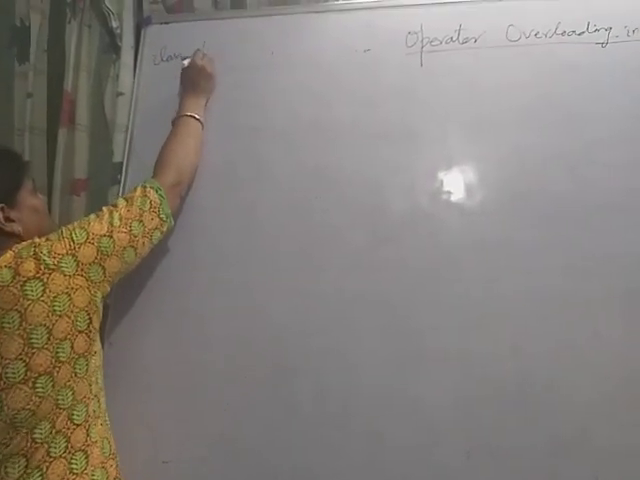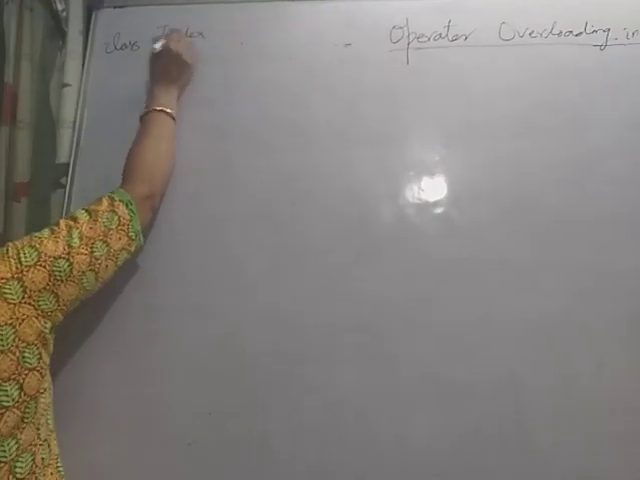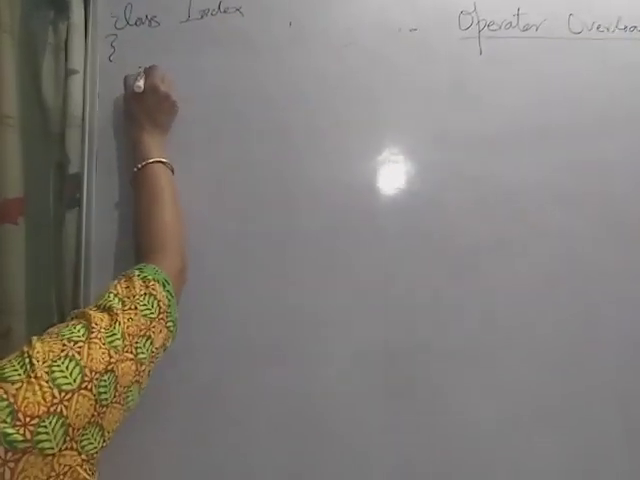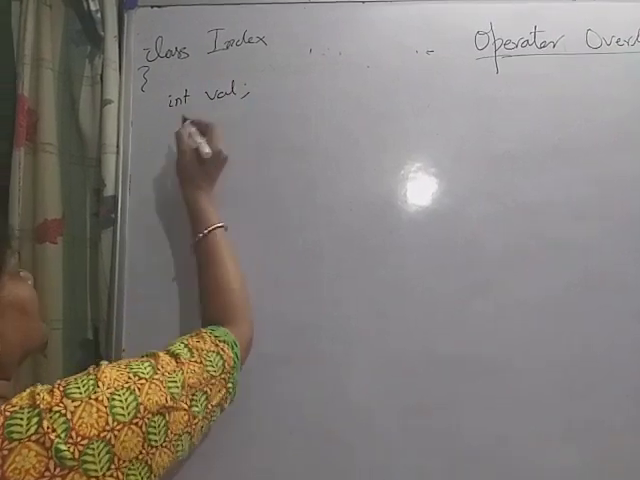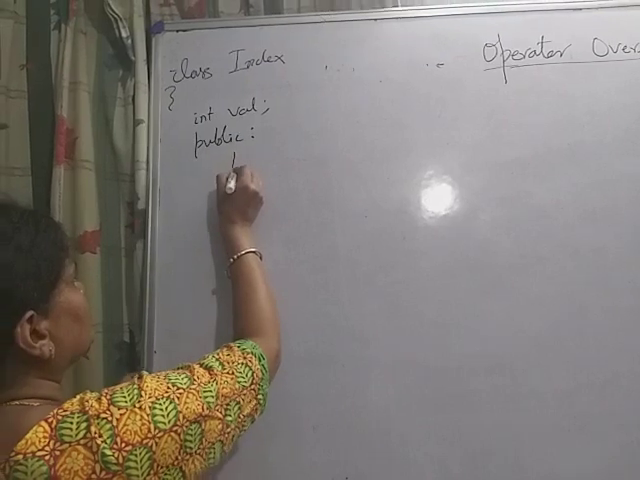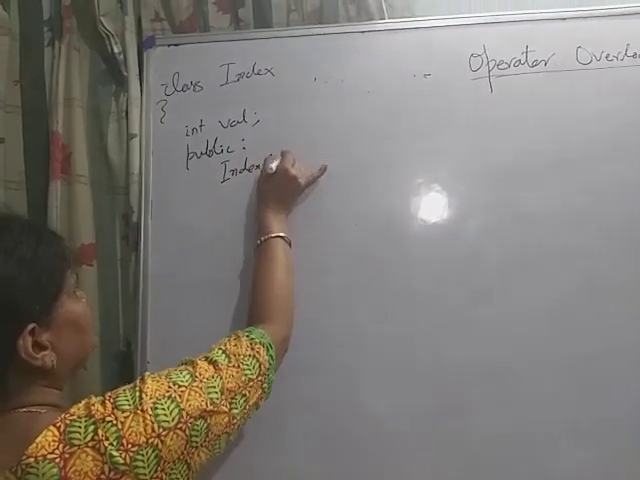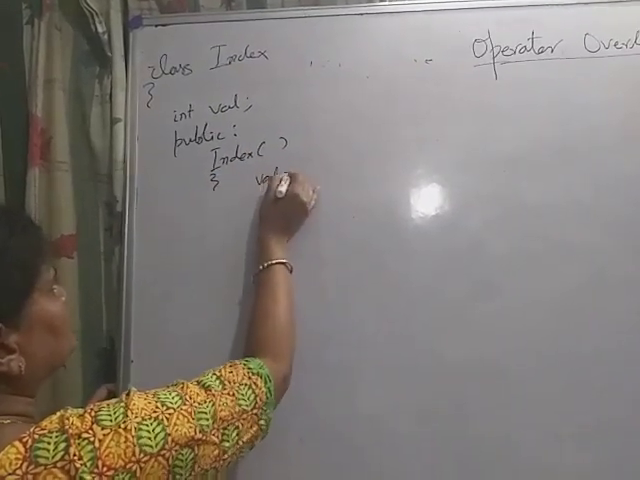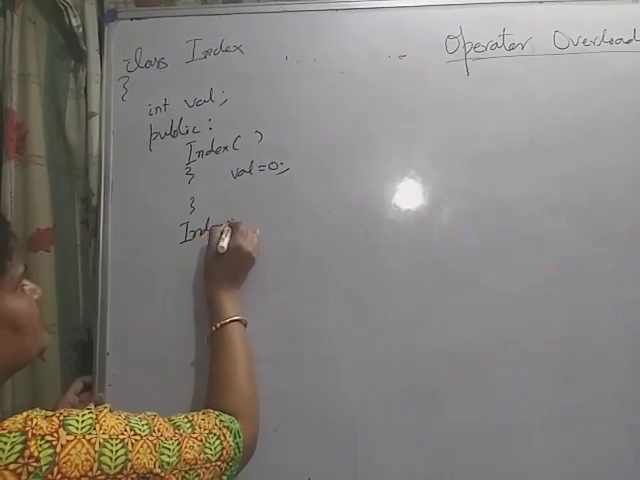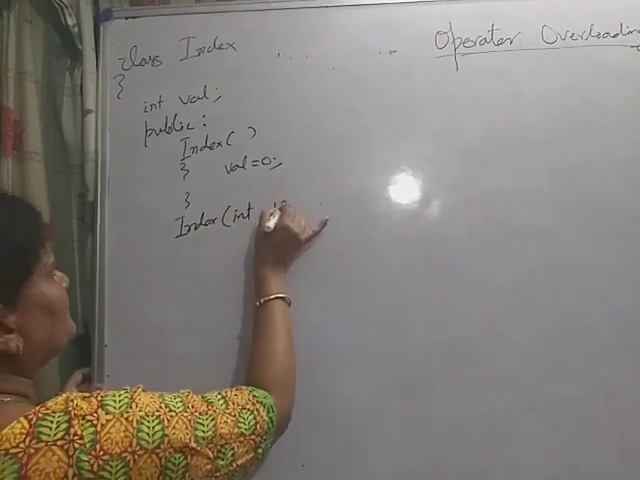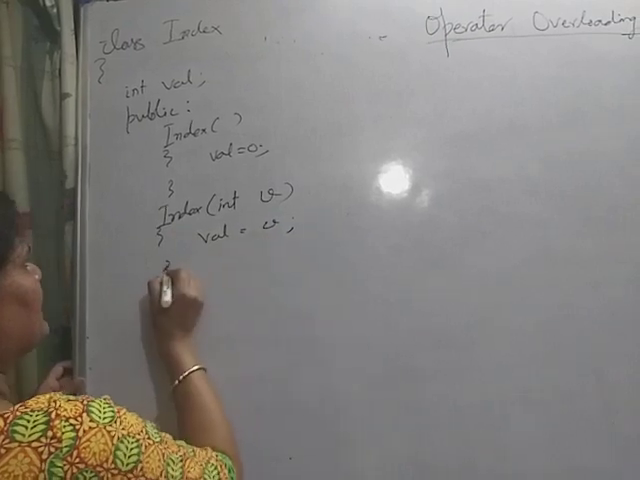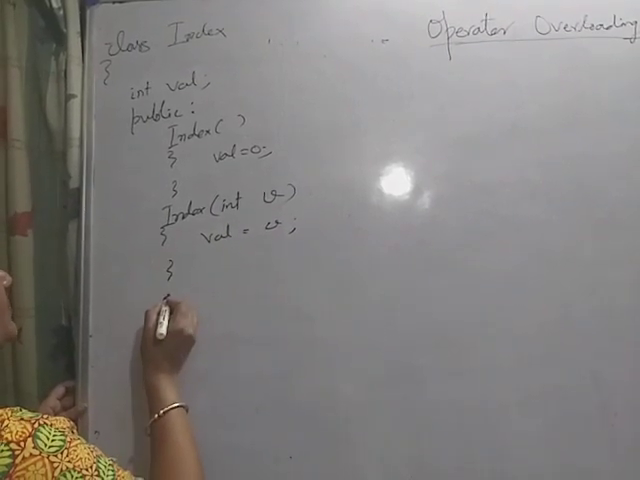Say the class name is index. Class name is index, and it has one private data member, say int val. And the public member functions: one is a default constructor, where val equals 0, and one is a one-argument constructor, index(int v), val equals v, and then one is the input function, say